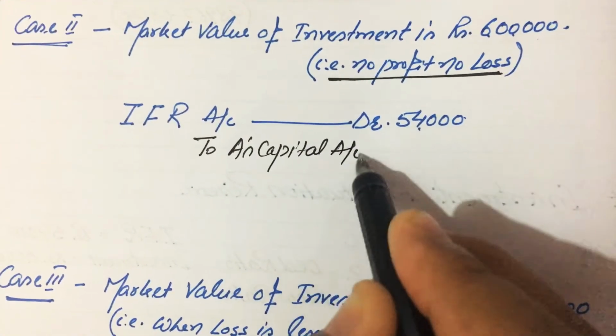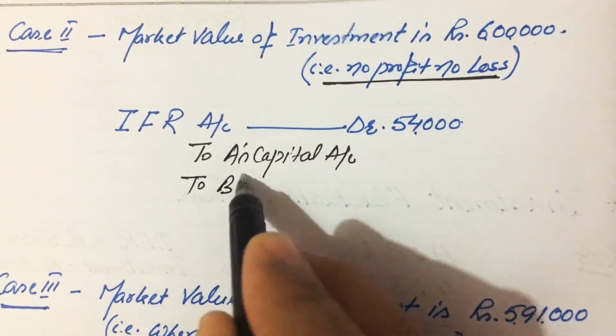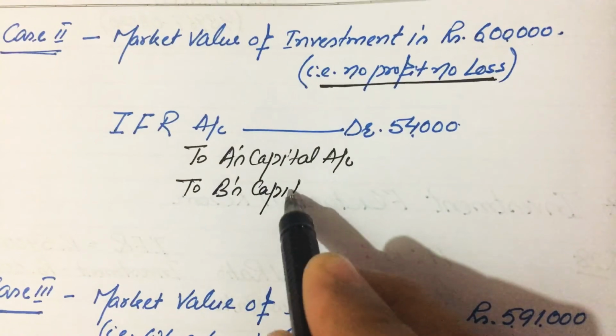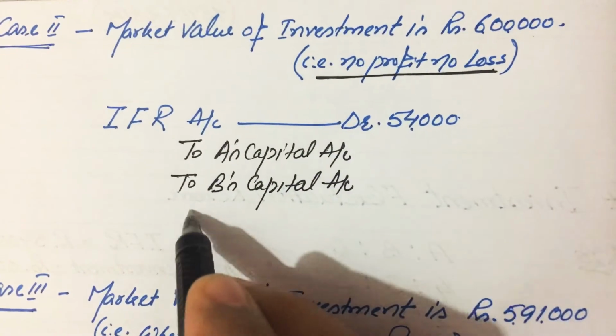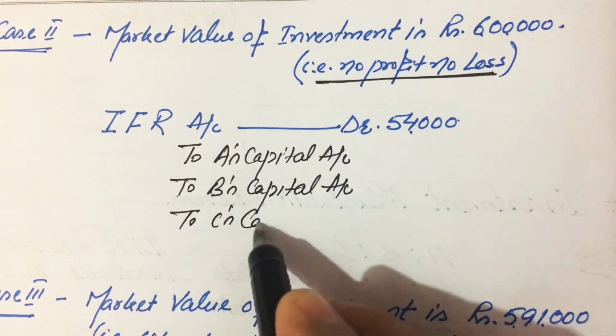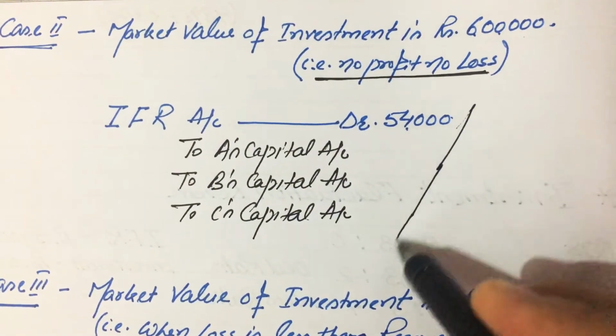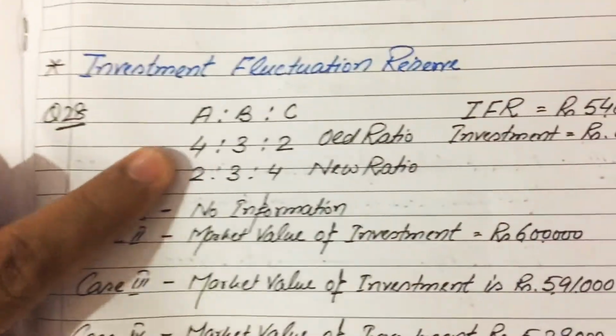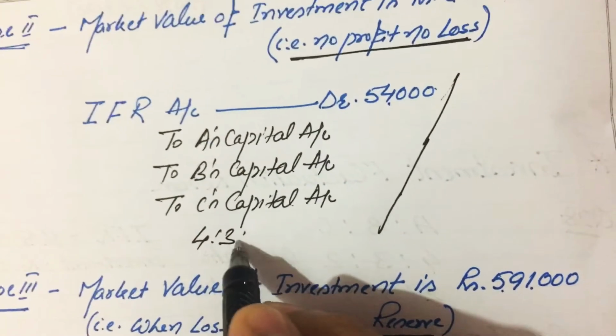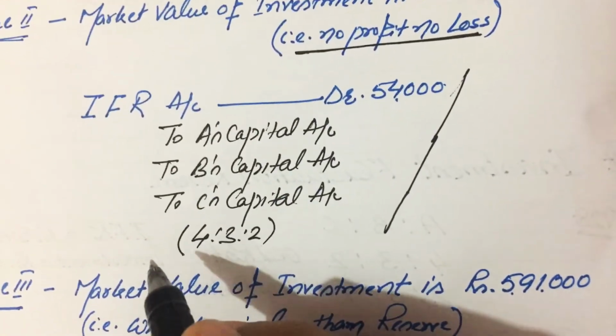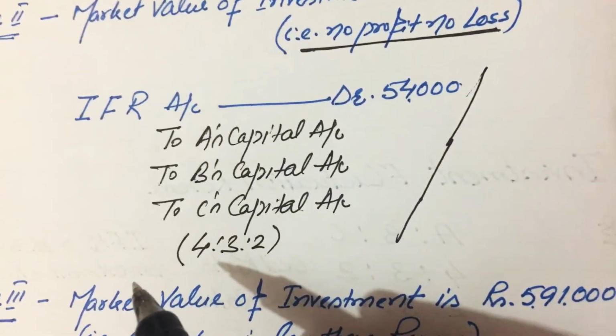So to A's capital account, to B's capital account, and to C's capital account in their old ratio, 4 is to 3 is to 2, and the amounts will be 24,000,